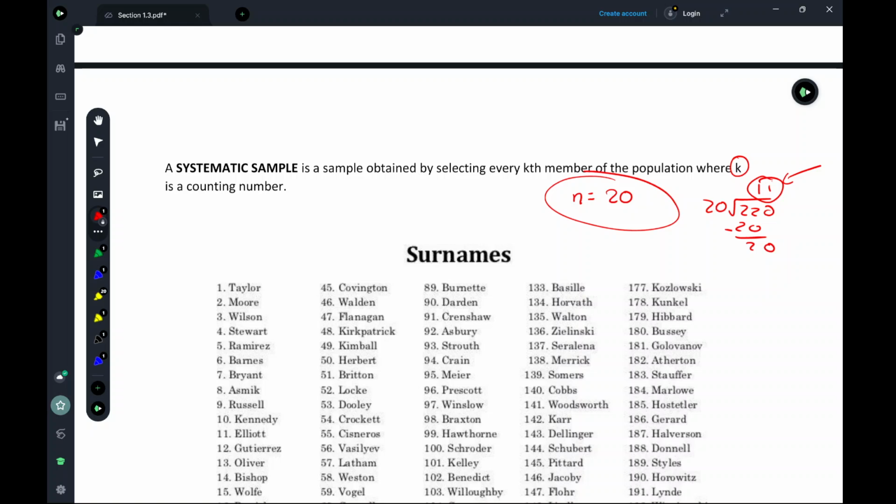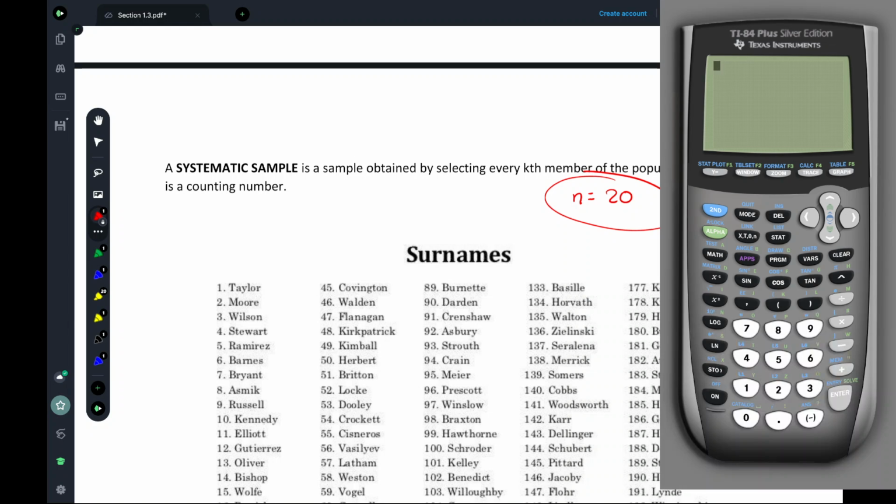Well, let's do it this way. We've got one way of doing this. You can find this online as well. If you type in random number generator in Google or any other search engine, you'll find really quickly a website that'll help you generate a random number. You also have it in your TI calculator. So what I'm going to do is hit my math button, and go over to PRB, which stands for probability. And I'm going to come down here to option 5, which says randint. That means random integer. And I'm going to hit enter.